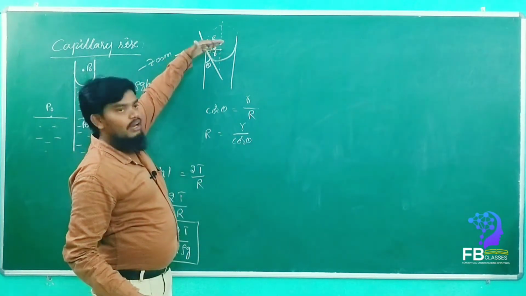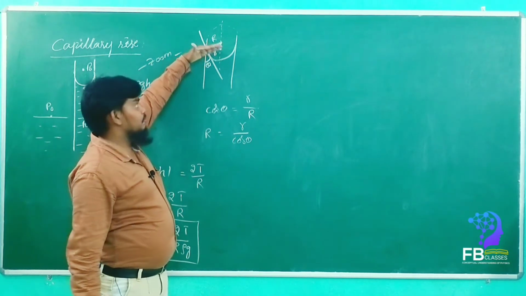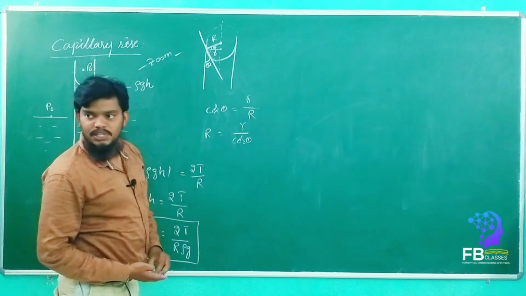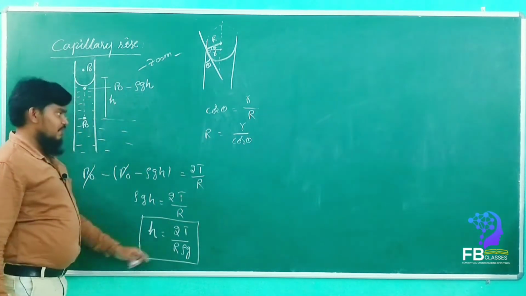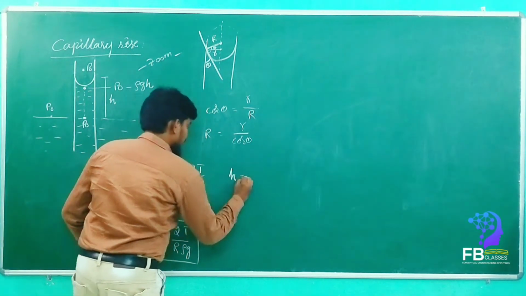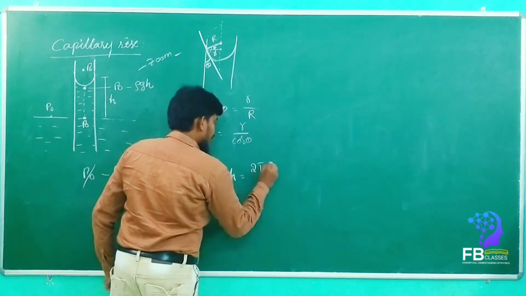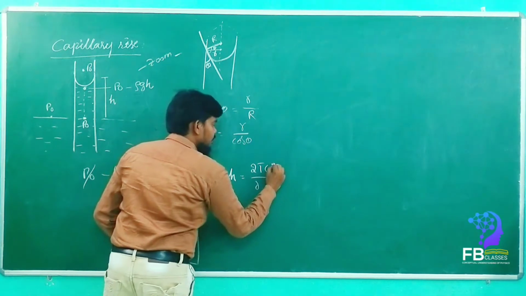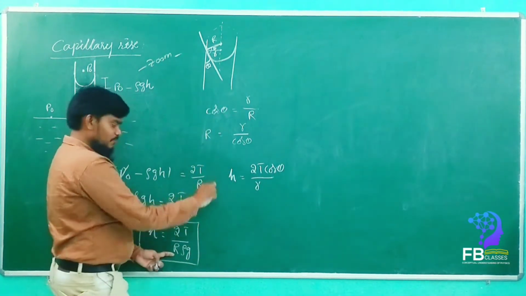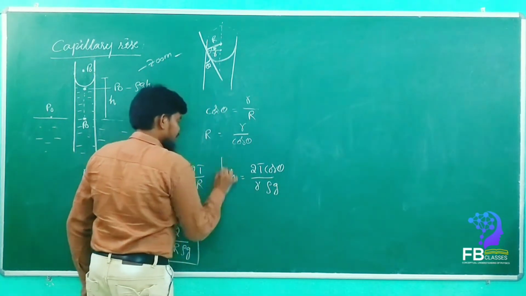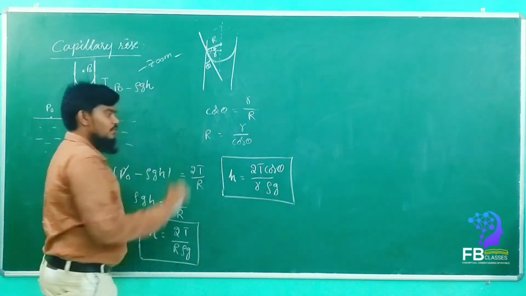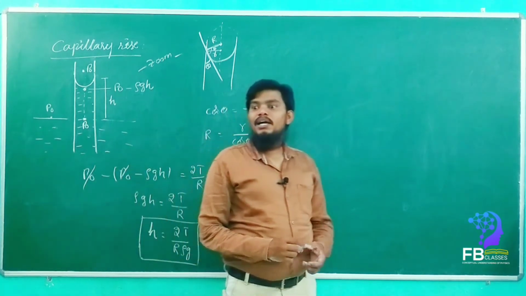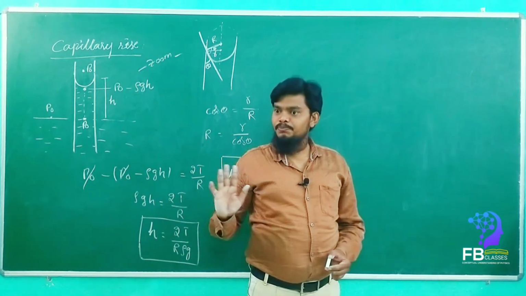Component of big R cos theta is equal to small r. Yes or no? So now we can put it here, the value h is equal to 2T by R. R means small r upon cos theta, so cos theta will come up with rho g. So this is the height of the liquid column in a capillary tube. Yes or no? Got it?